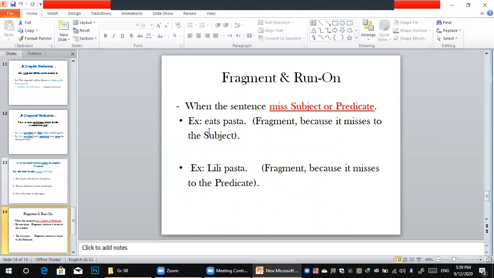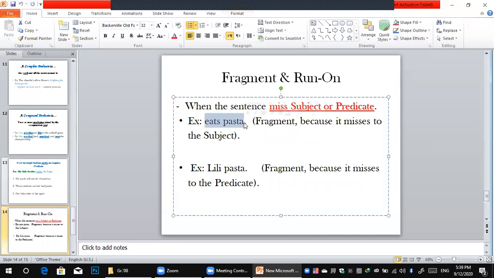Like here: eats pasta. When I tell you, eats pasta, what do you tell me? Who eats pasta? Me, or you, or your mom, or your father? Here it's not a complete sentence. I have a predicate and of course an object, but where is the subject? So it's called a fragment.